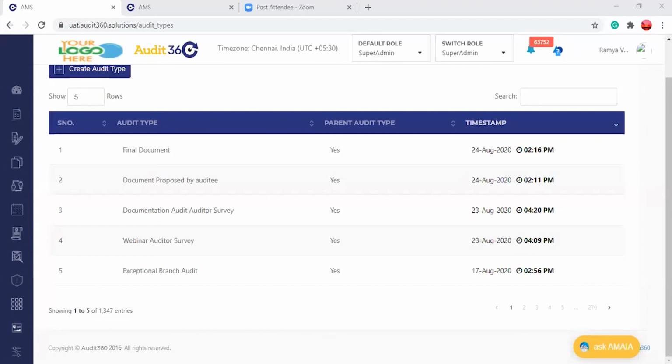So we have done with the 3 models, that is process and policies, auditor survey, auditee sign off. So anything that you wanted to put, Ramya and Santosh, you can just take on. So from my end, it has been done.